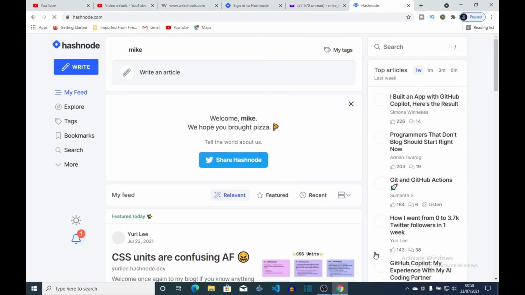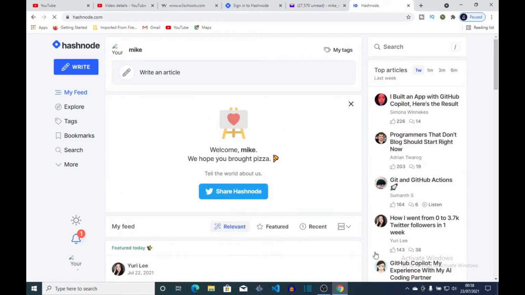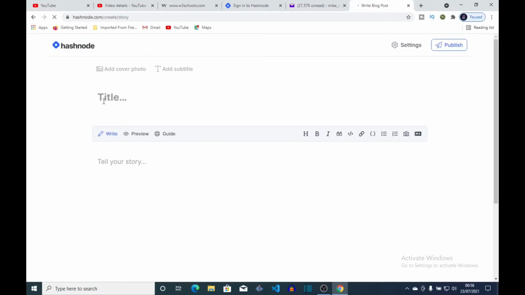So here we are. We have created our Hashnode account, which is great for upcoming developers, for you to show what you know and also learn from others. So let's come to write an article. Click. So this is where you put in your title. Here that says title. So depending on what you want to talk about.